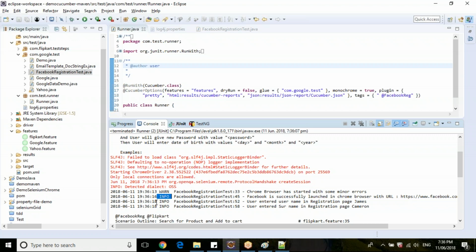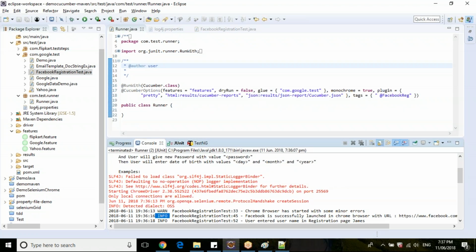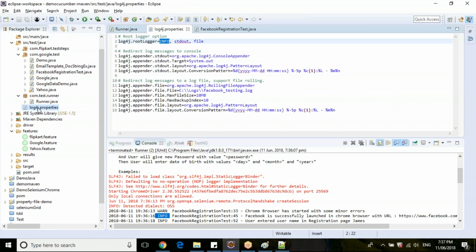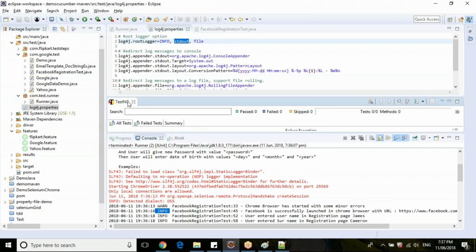So are you clear how to use this logger, guys? The setup is very simple. Just download the jar file, create the log4j.properties file in your path, then provide the root logging level and where you need to print. If you want to print to standard output, a file or a database, wherever you want, give that and provide the properties as per your configuration.